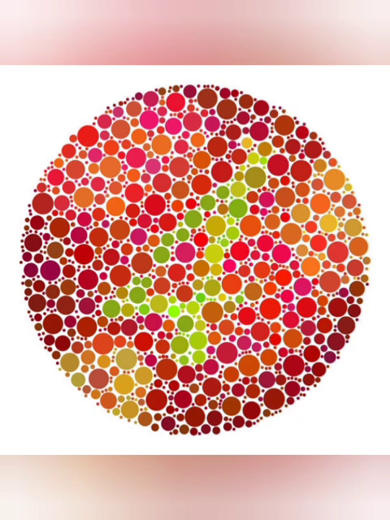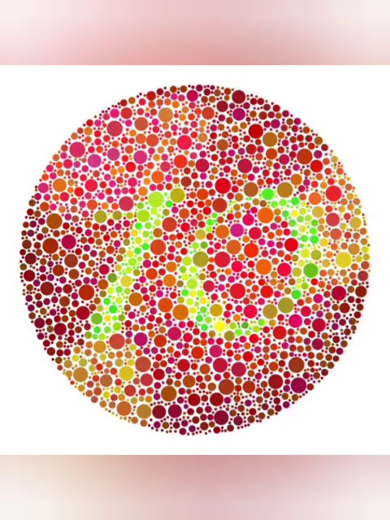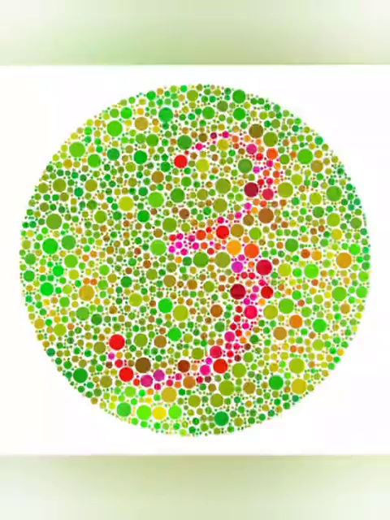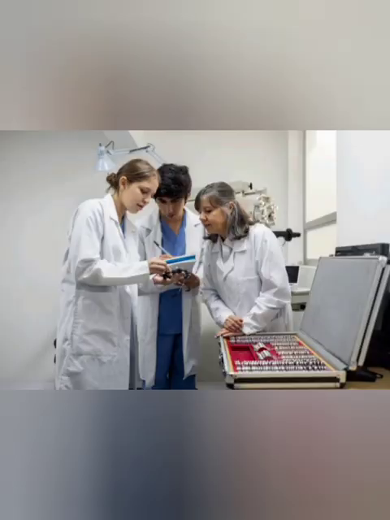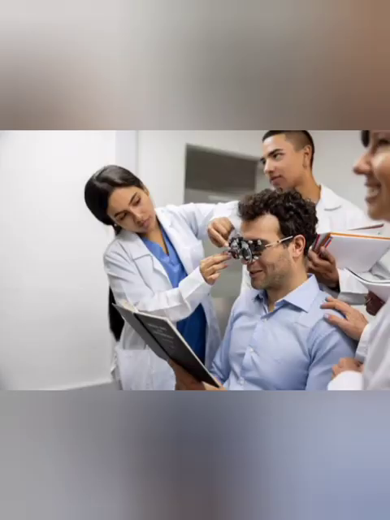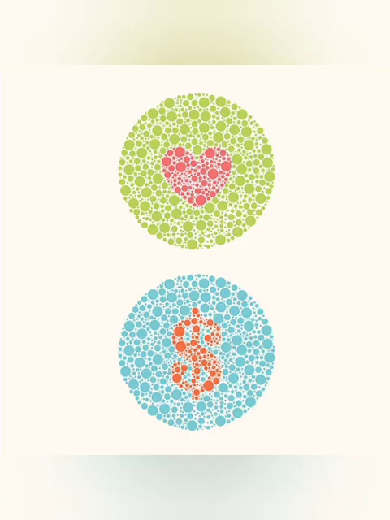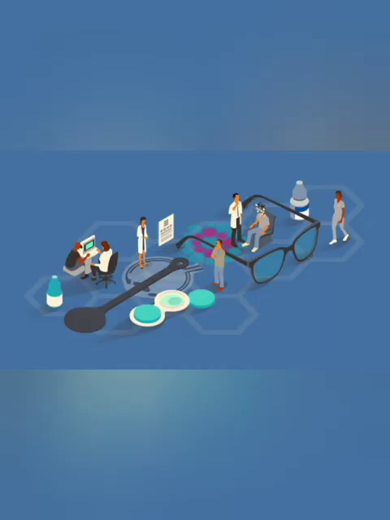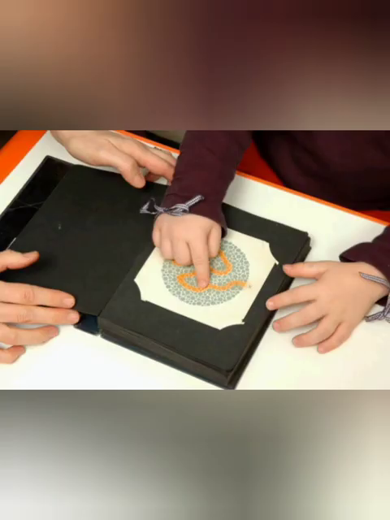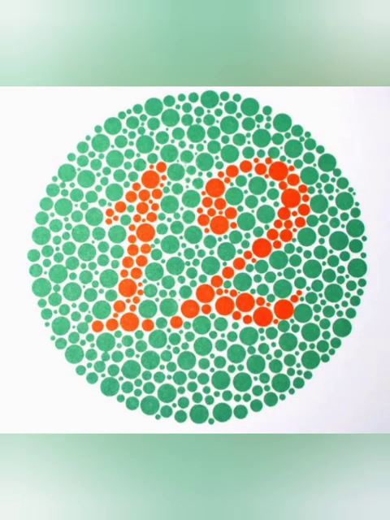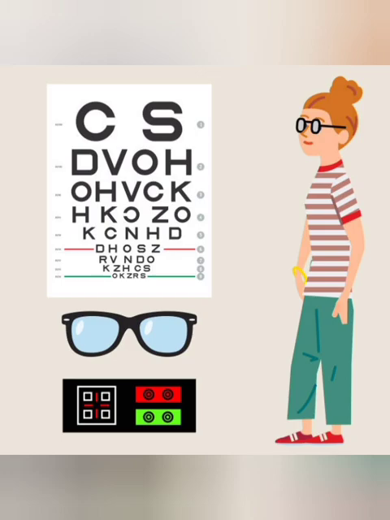Partial color deficiency. Divided into red deficiency, first color deficiency, green deficiency, second color deficiency, and blue-yellow deficiency, third color deficiency, among which red-green deficiency is the most common. Specifically, the patient has poor sensitivity to red and green. When the lighting conditions are poor, the patient's color discrimination ability is close to red-green color blindness, but when the material color is deep, bright and the lighting conditions are good, its color discrimination ability is close to normal.